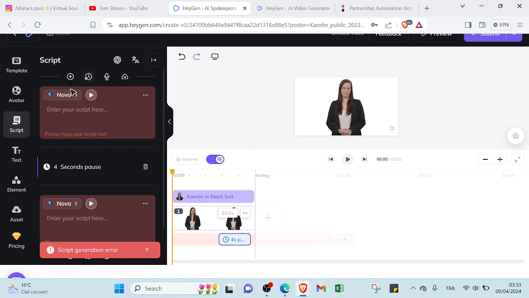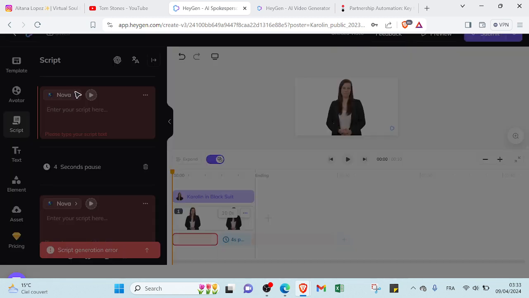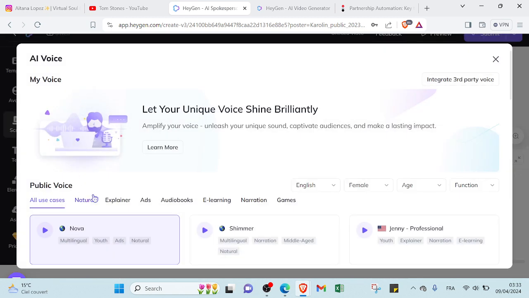And also if you want to add a voice, here we have a lot of types of voices: natural voice, explainer voice, ads voice, audiobooks, e-learning, narration, games. And here we have various languages if you want to make your voice in another language. And here we have the gender. As you can see, I already chose an AI character female. That means my voice will be a female voice.